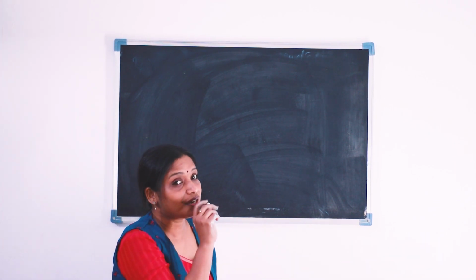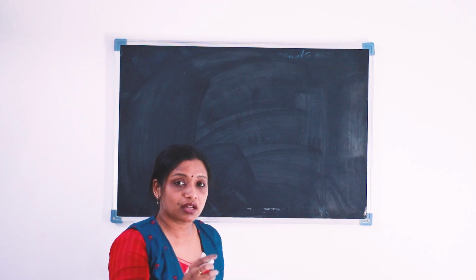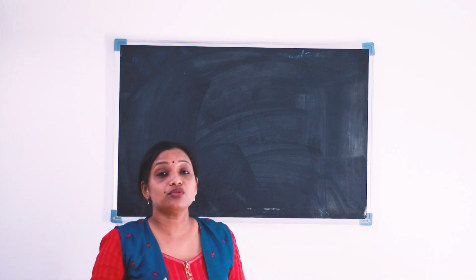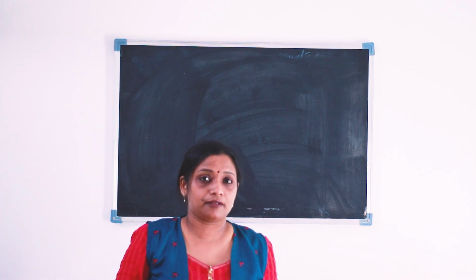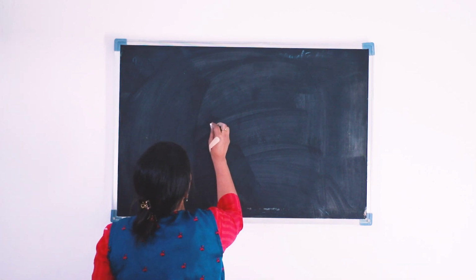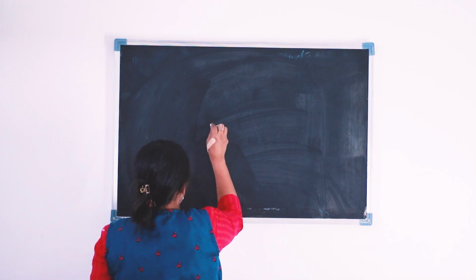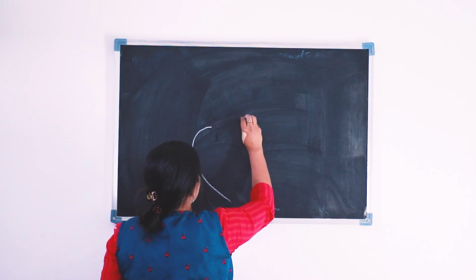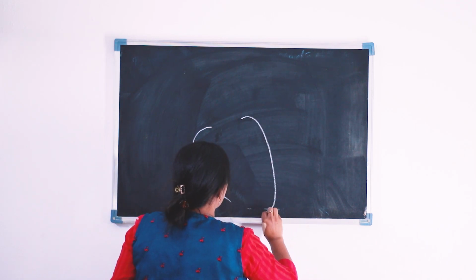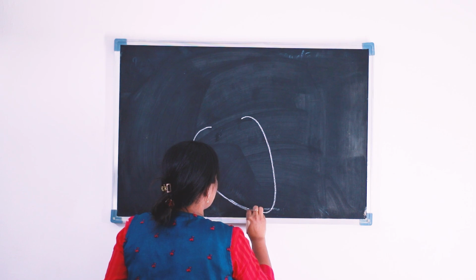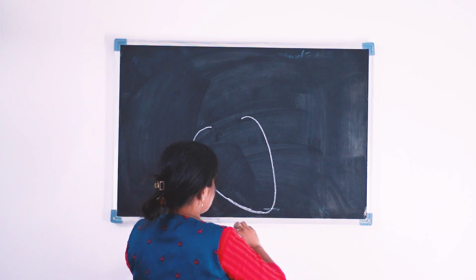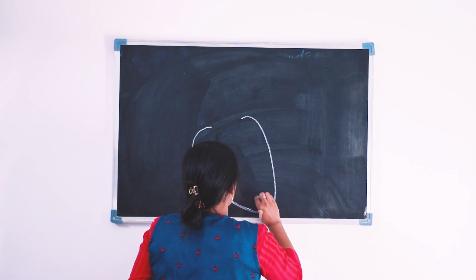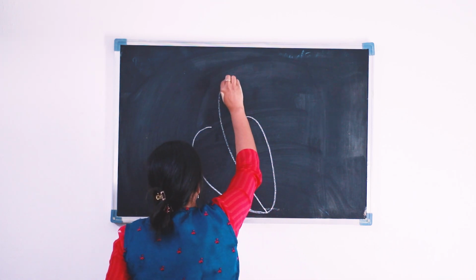You know that our heart is a conical shaped muscular organ. It is very important to learn how to draw the diagram of the human heart. Our heart is a conical shaped muscular organ located over the diaphragm, and it is tilted towards the left side of the body, and we can see the partition which is the septum.